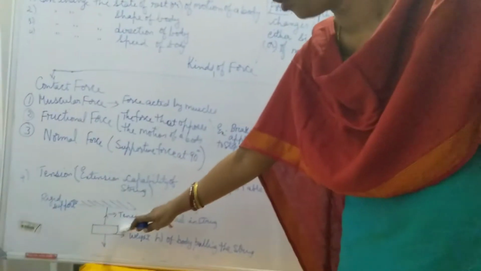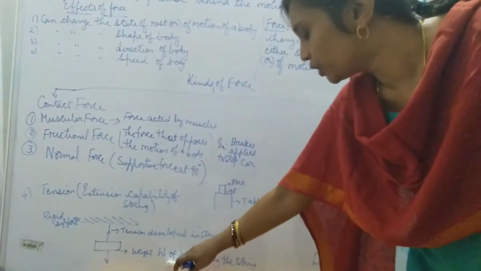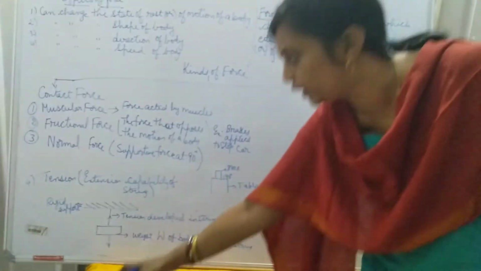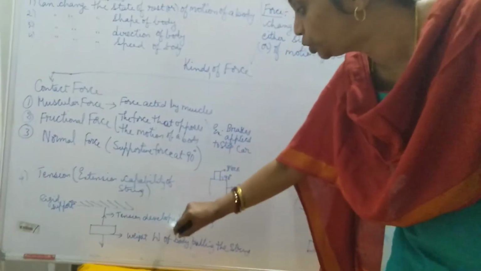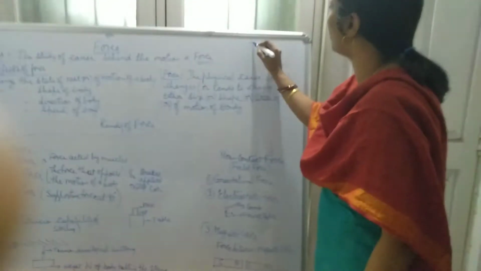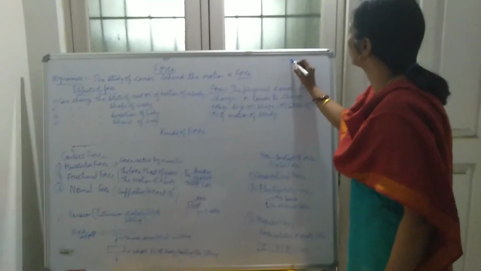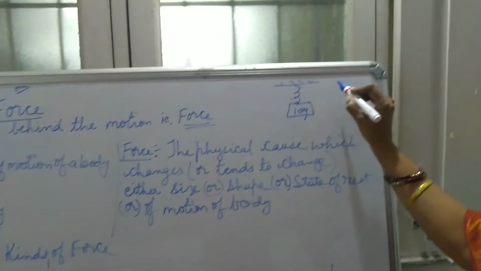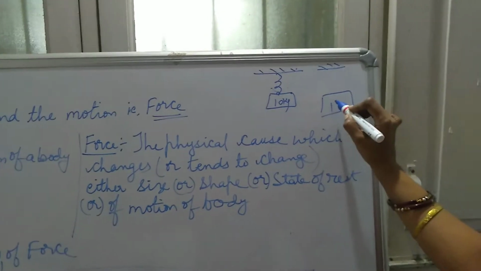This string is holding this particular block. Now the weight W of the body is pulling the string. How much it can pull depends upon the tension developed in the string. Suppose the weight is 10 kg, it will be like this. For example, you are increasing the weight to 50 kgs.